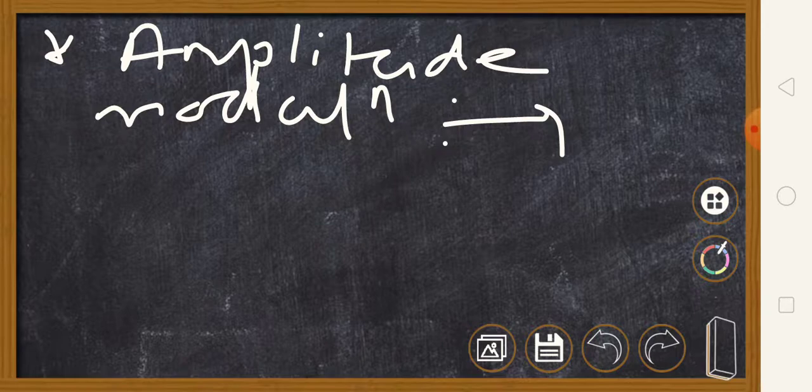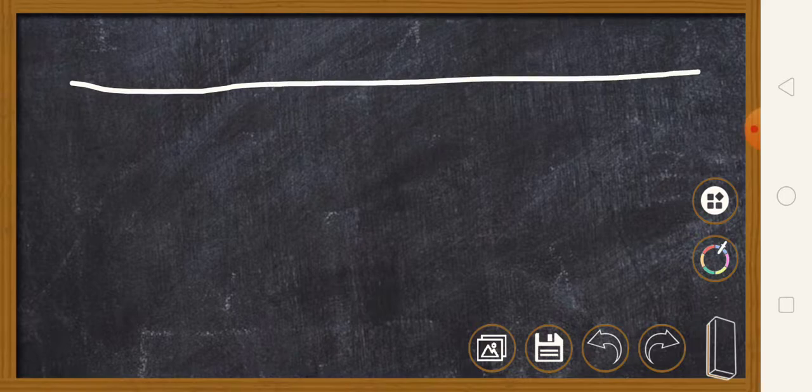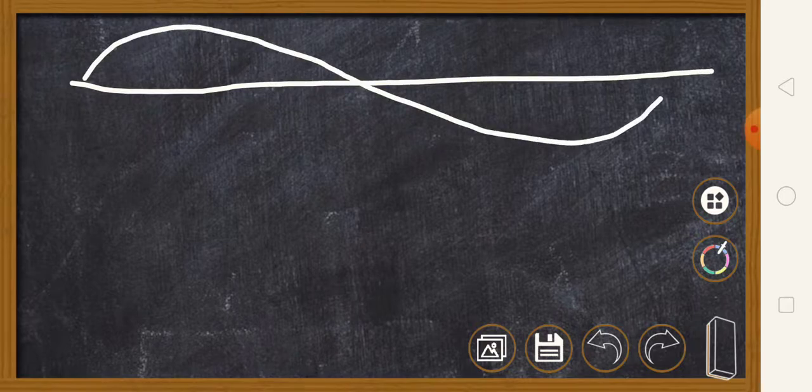So I am going to elaborate this definition with the help of a diagram. I just told you that the amplitude of carrier changes according to the modulating signal. So the first signal that I am going to draw here is the modulating signal. What do you mean by modulating signal?